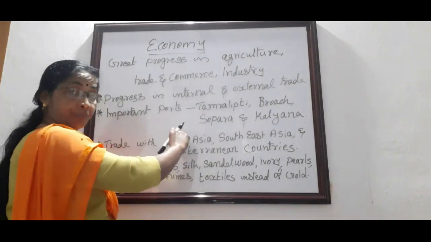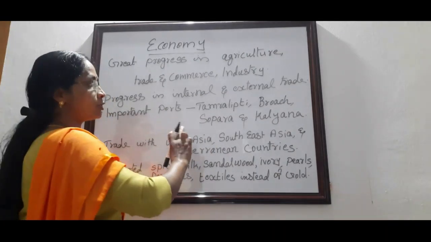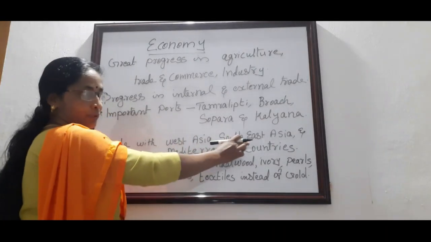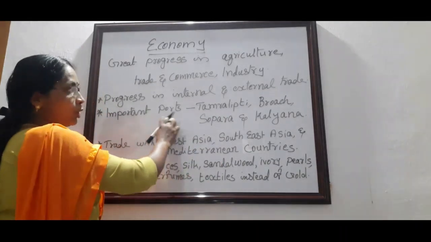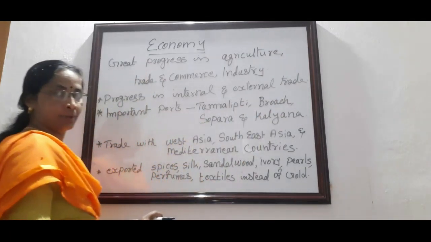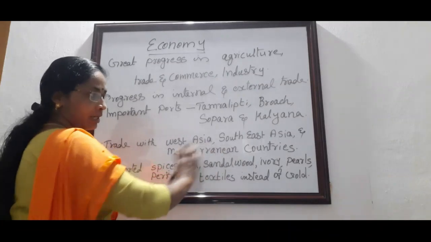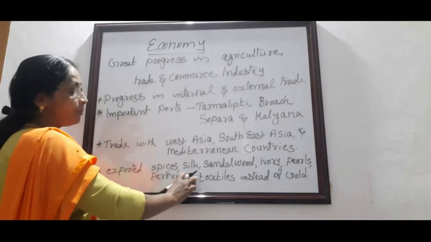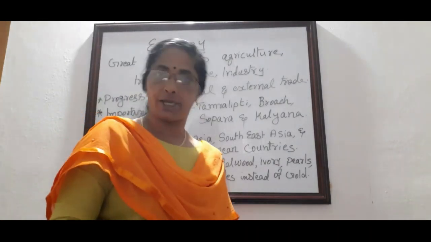Then, not only that, they engaged in trade relationships with other foreign countries also, especially West Asia, Southeast Asia and Mediterranean countries. Which were the important ports that existed? Tamralipti, Broach, Sopara and Kalyana. Then which were the important exported items? Spices, silk, sandalwood, ivory, pearls, textiles and perfumes were the important items they exported.